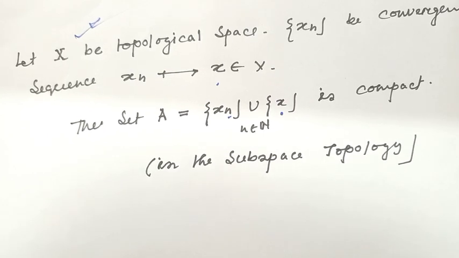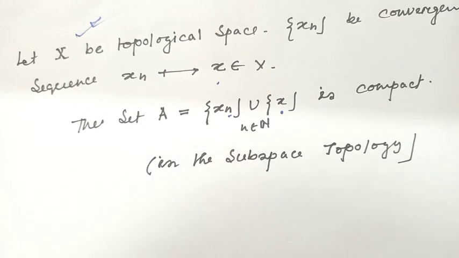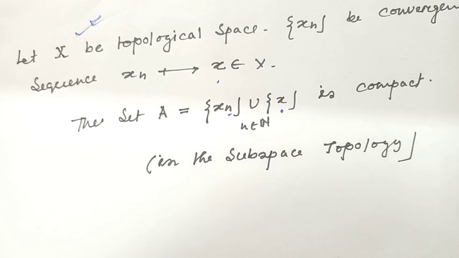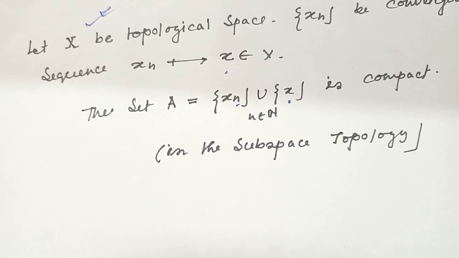If you know all the properties of subspace topology, then you will understand this compactness very easily.